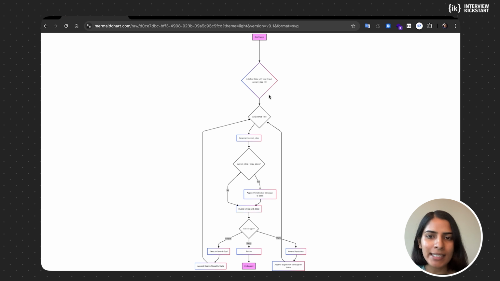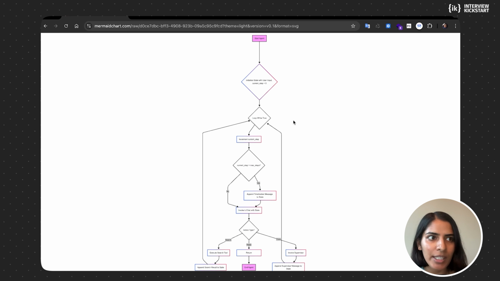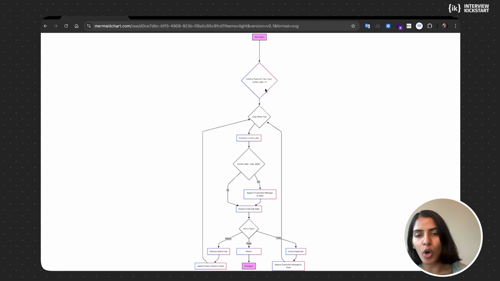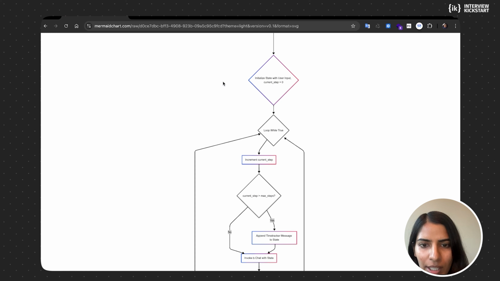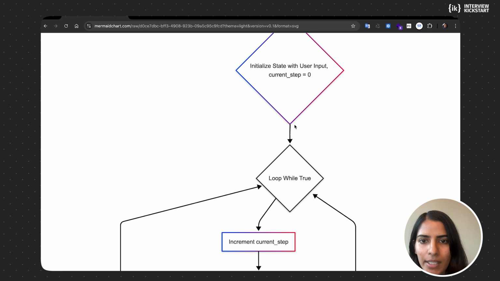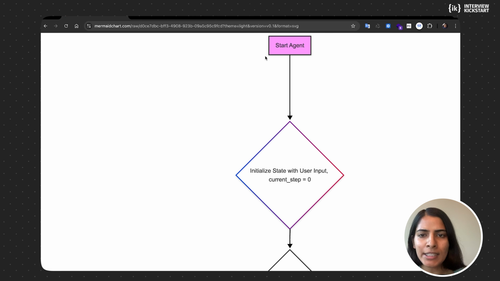But basically, like I said in the beginning, there is a search tool that we give access to the model, and then we ask the query, and the model reasons over the query, decides I'm going to do a search, and then reasons over the context that gets retrieved from the search, and then decides, am I going to do more searches, or am I going to summarize and give the answer back to the user. So basically, let me try to zoom in. Just give me a second. Okay, so this is where we are starting.